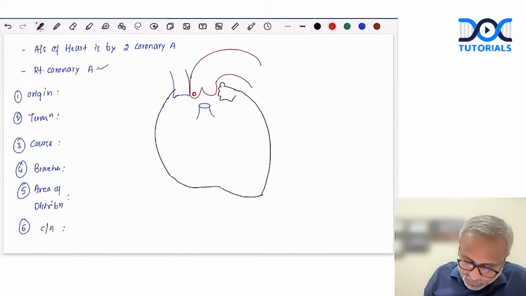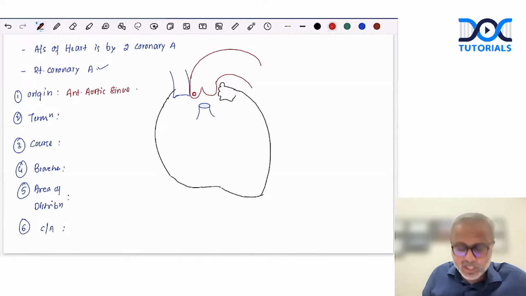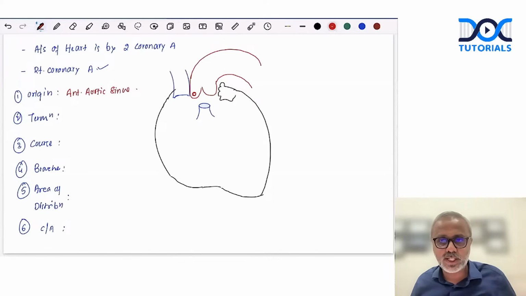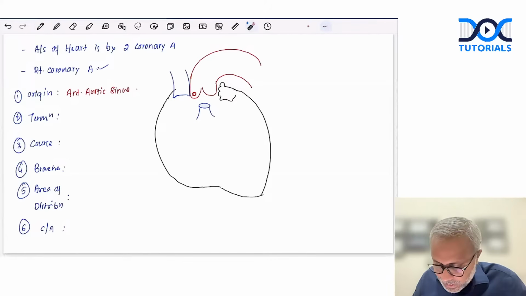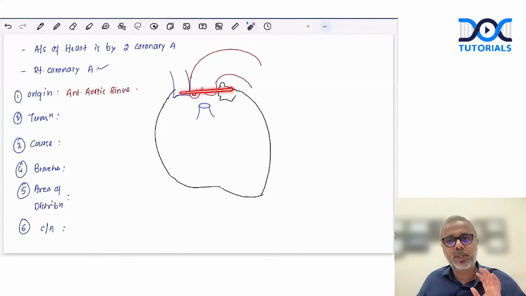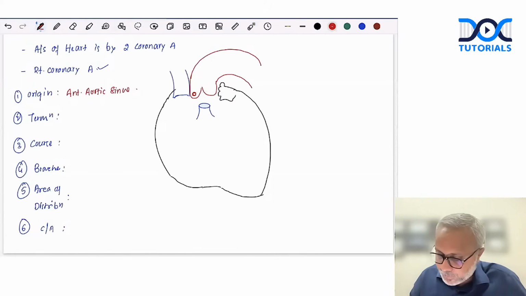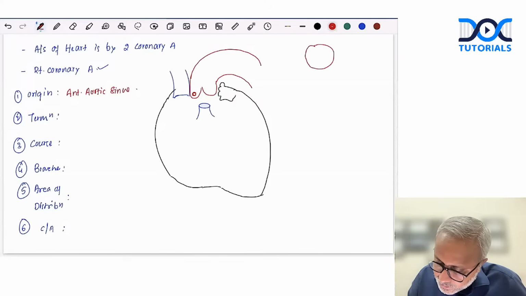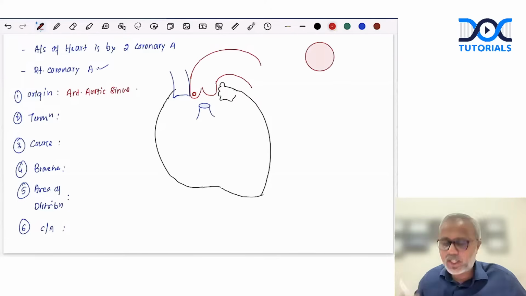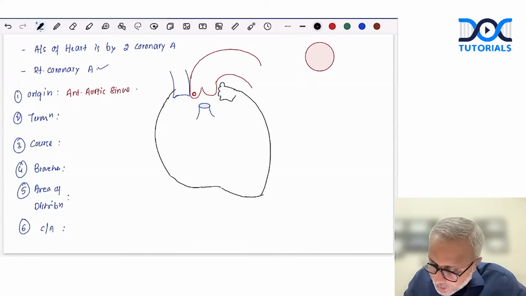Now, what is the aortic sinus? Remember, the origin is from the anterior aortic sinus. Let me take a minute to explain what the anterior aortic sinus is. Imagine we take a section of the ascending aorta. This is how the aorta looks at its origin. It has three important valves, or the cusps of the valve.